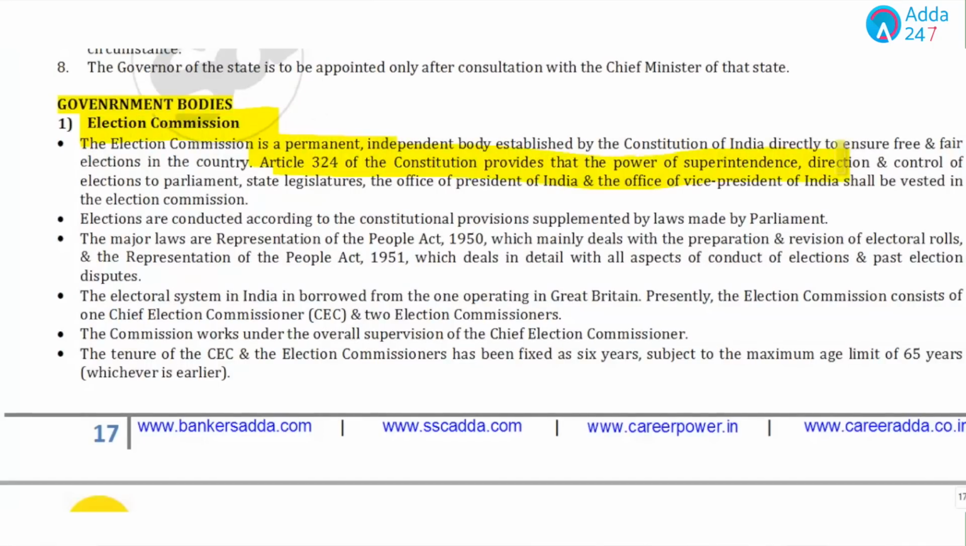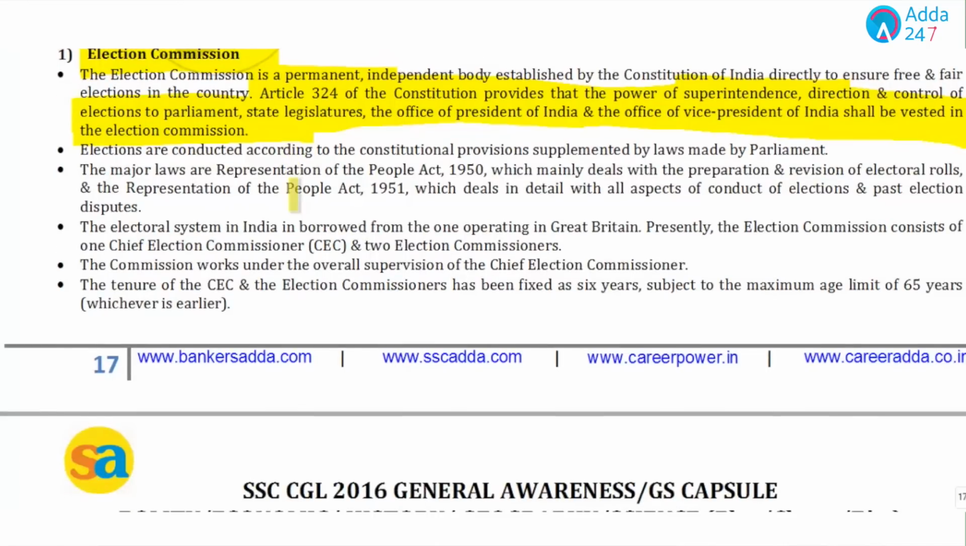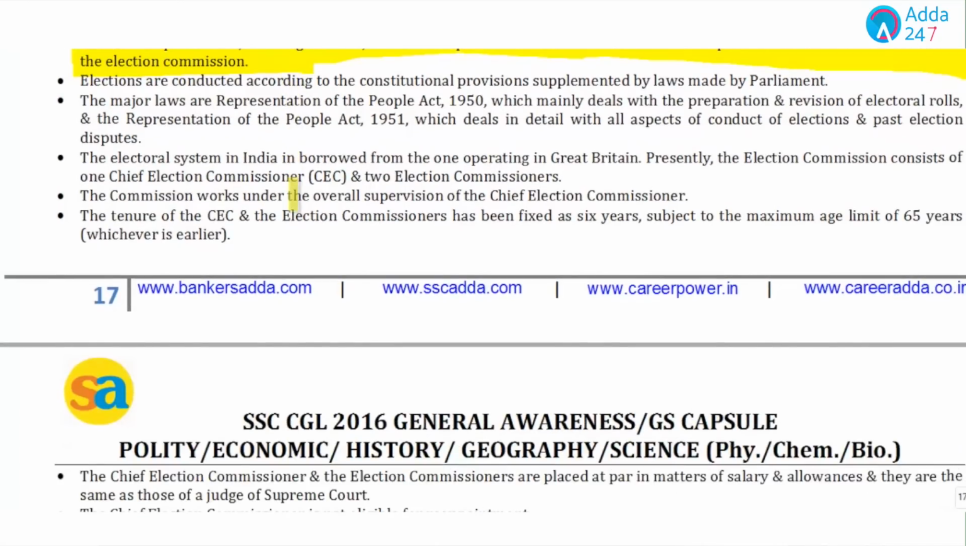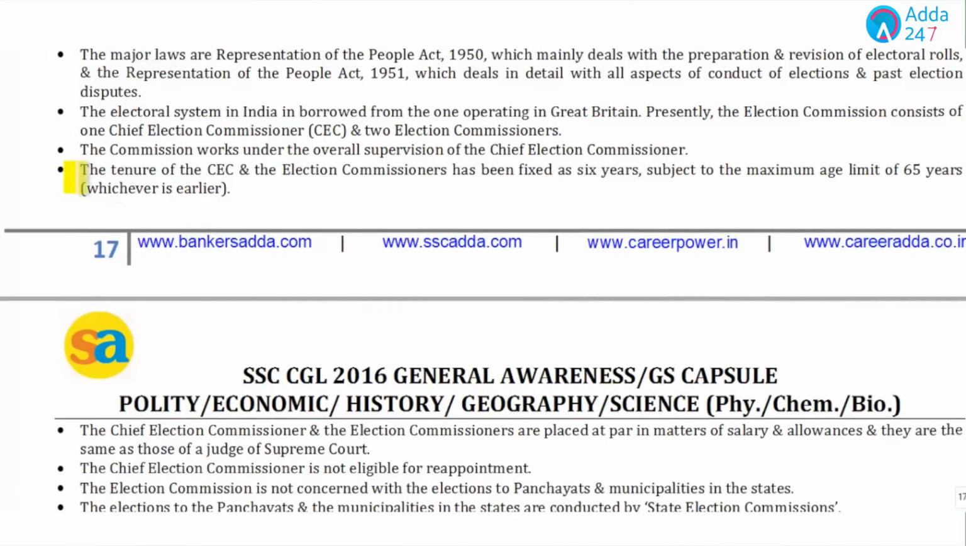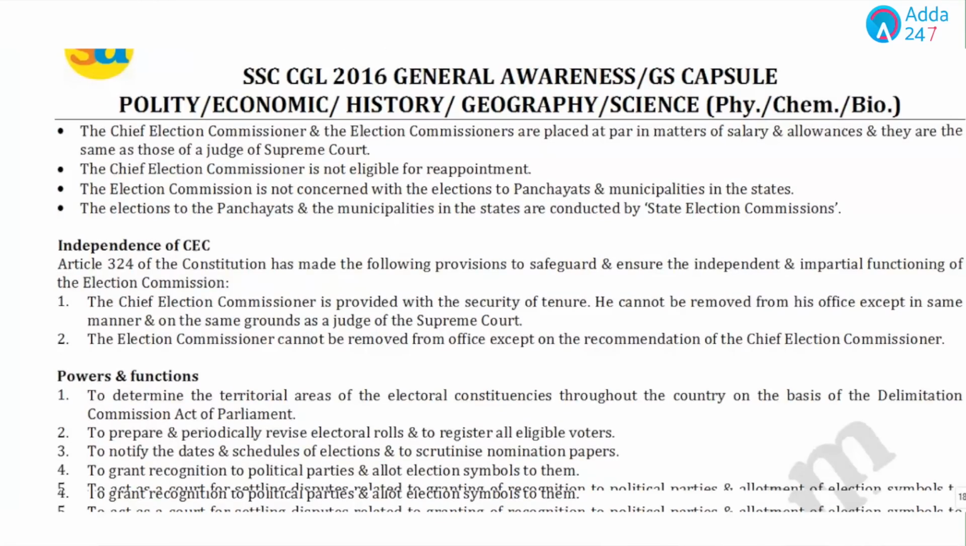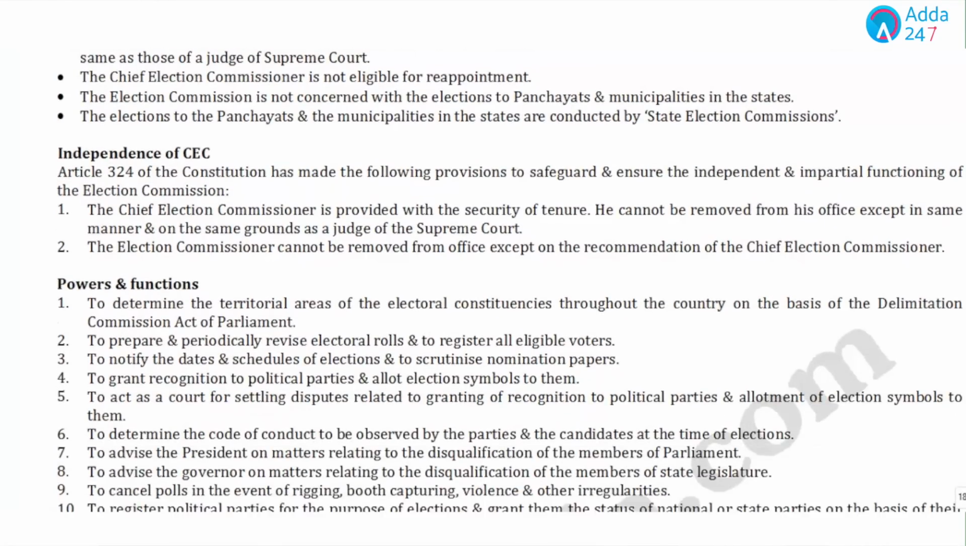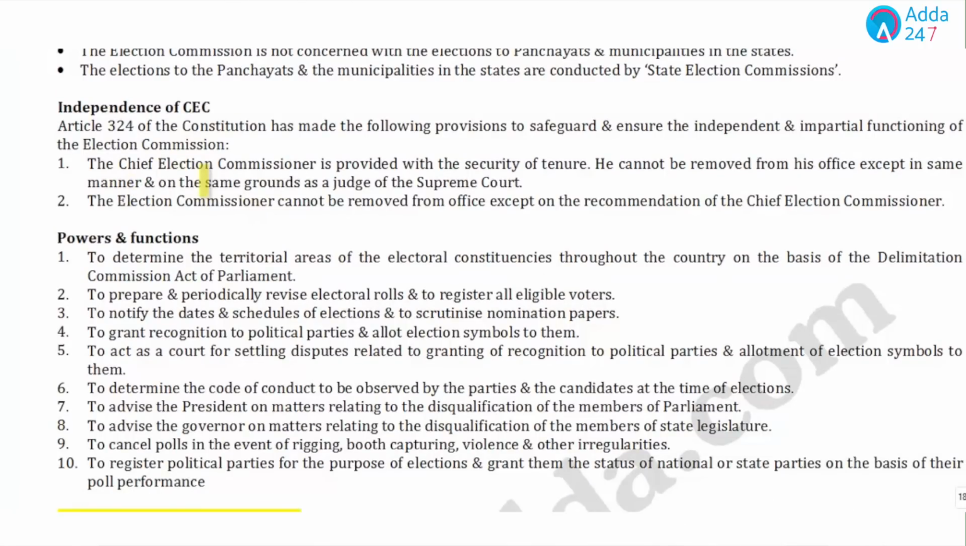It provides that the power of superintendence, direction and control of elections to Parliament, state legislatures, the office of President of India and the office of Vice President of India shall be vested in the Election Commission. The elections are conducted according to the constitutional provisions supplemented by laws made by Parliament. The tenure of the CEC has been fixed as 6 years, subject to a maximum age limit of 65 years. These are the important points you should know related to the Chief Election Commissioner, the Election Commissioners and the Election Commission.